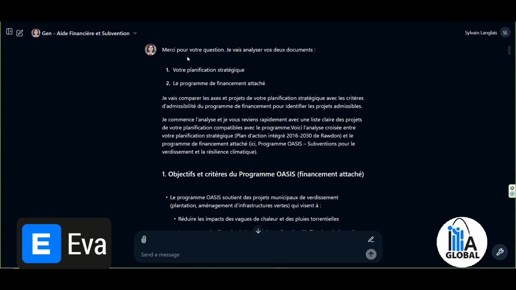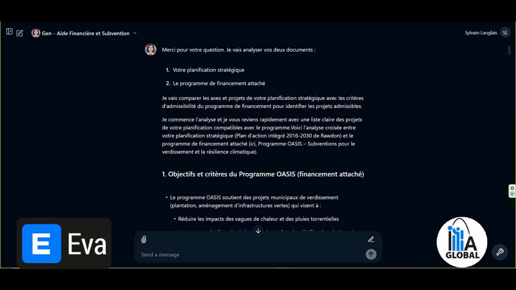So the tool responds, "Thank you for your question. I will analyze your two documents," meaning the strategic plan and the attached funding program. The tool reviews and compares the project's focus areas with my planning. So this is one way to make AI tools work, by asking them to query the documents and provide us with their findings. This allows us to understand whether the tool has fully grasped my document and if it is able to interpret it correctly in order to help me draft the application.